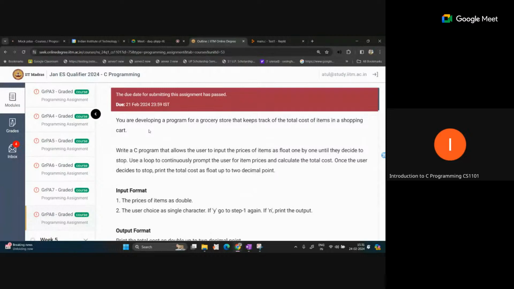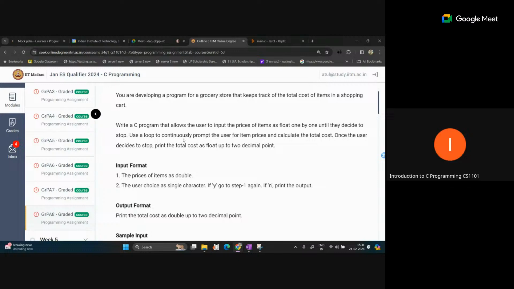Here, what is being asked is that you are developing a program for a grocery store that keeps track of the total cost of the items in a shopping cart. Write a C program that allows the user to input the price of each item as a float one by one until they decide to stop. Use a loop to continuously prompt the user for the item price and calculate the total cost. Once the user decides to stop, print the total cost as a float up to 2 decimal points.